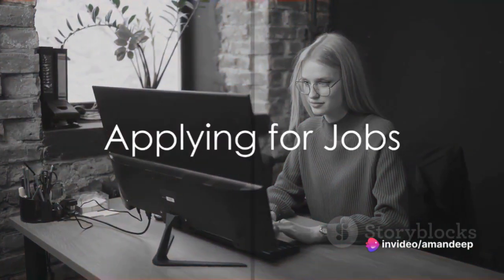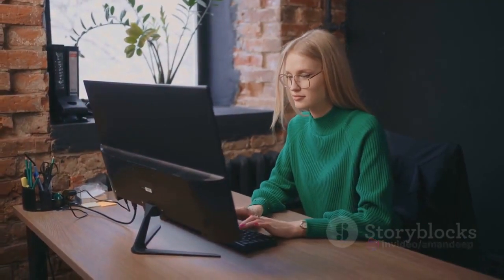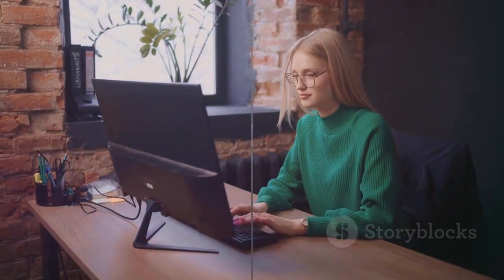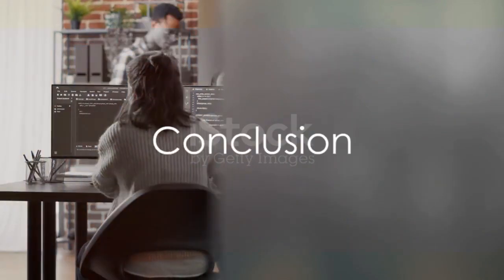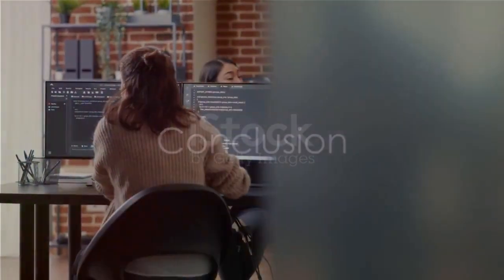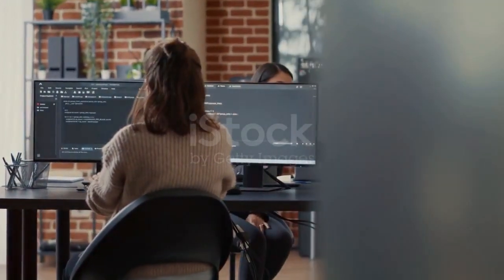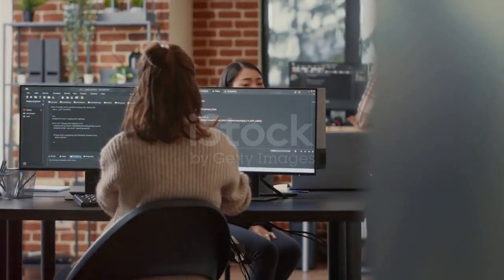Finally, the 15th step, apply for jobs. Prepare for interviews, showcase your portfolio, and highlight your practical experience. So, there you have it, a step-by-step guide to starting a career in AI. Remember, the journey is as important as the destination.